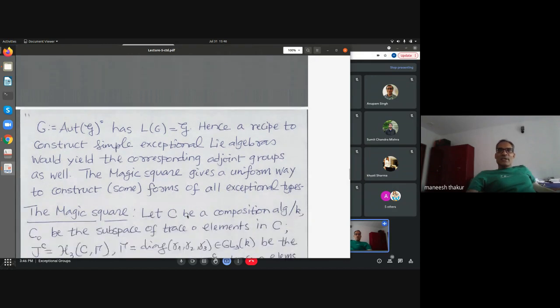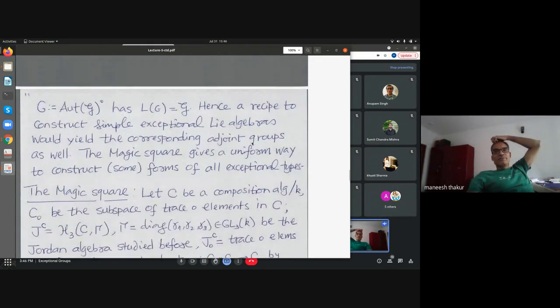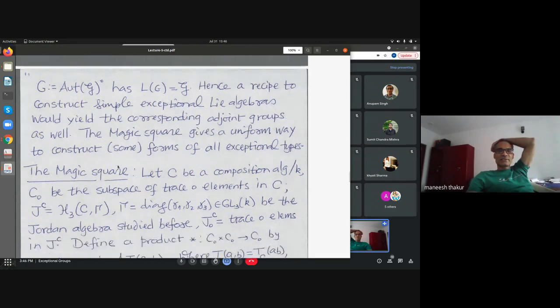So what I want to say is, suppose I have a recipe to construct simple exceptional Lie algebras, that will also give me simple exceptional Lie groups which are of adjoint type, that's all. So they will be recovered like this. So this is the reason for the Lie algebra exercises.